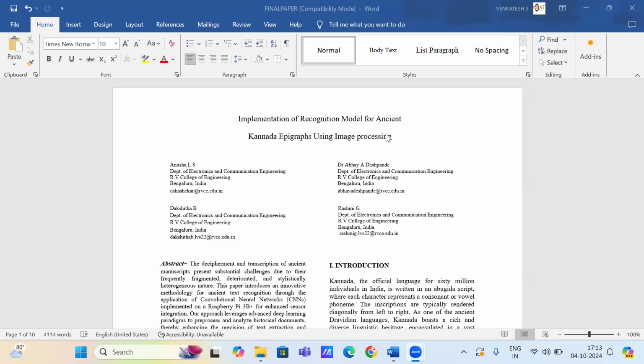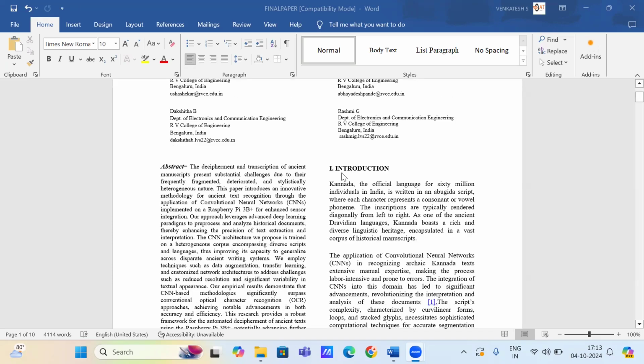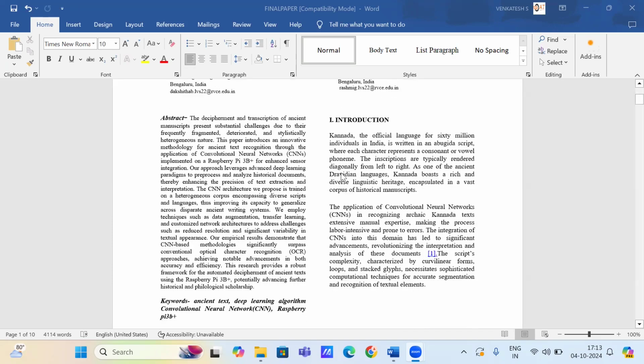Today we're going to see the implementation of a recognition model for ancient Kannada epigraphs using image processing. I will explain the abstract first. Our abstract outlines a project focused on the automated recognition and transcription of Asian text using CNN, implemented on a Raspberry Pi 3B device. Recognizing Asian manuscripts is difficult due to their fragmented, degraded, and varied styles. This project introduces an innovative deep learning approach to overcome these challenges.